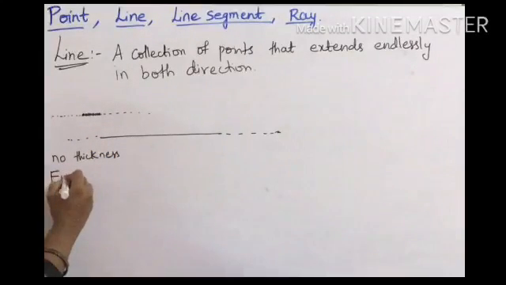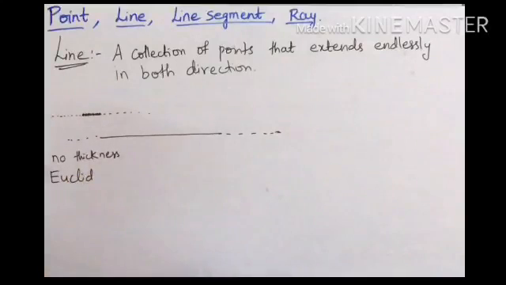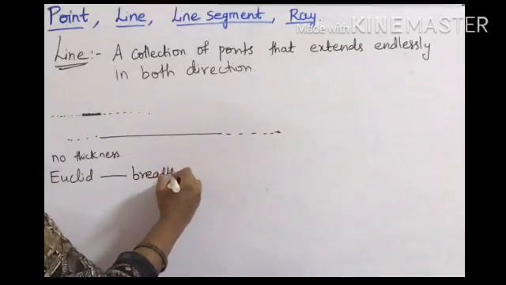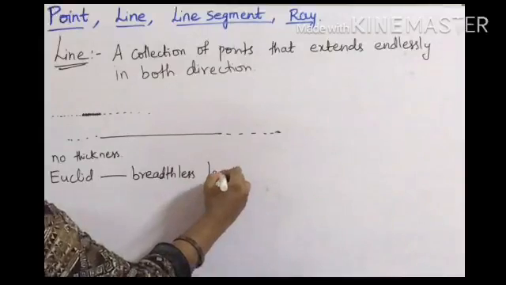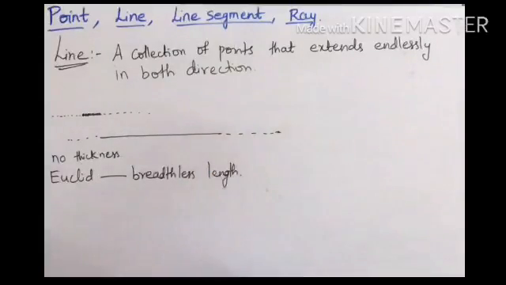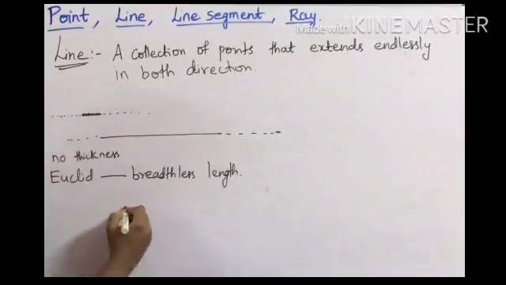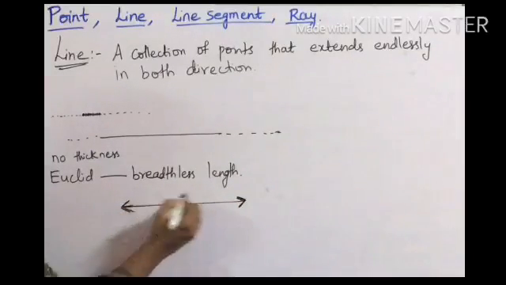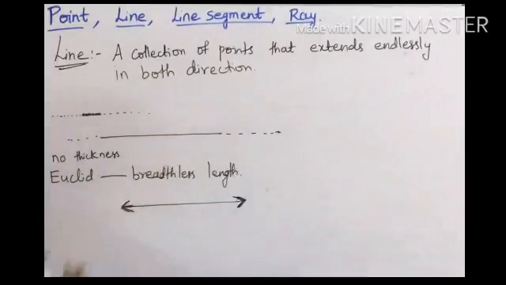So Euclid, the great mathematician Euclid, defined a line as a breadthless length. He is the father of geometry, Euclid. So a line in geometry is represented by a line with arrows at each end. With arrows, compulsory. What do these arrows indicate? It indicates that it is extending, right?